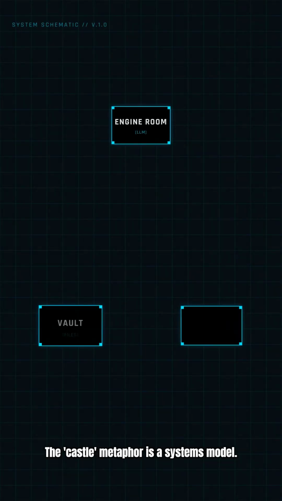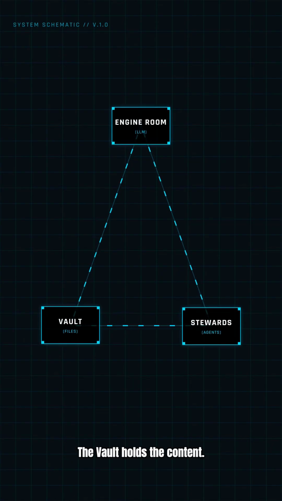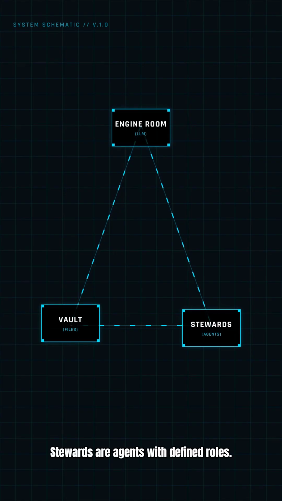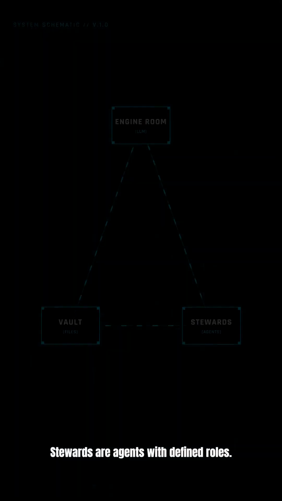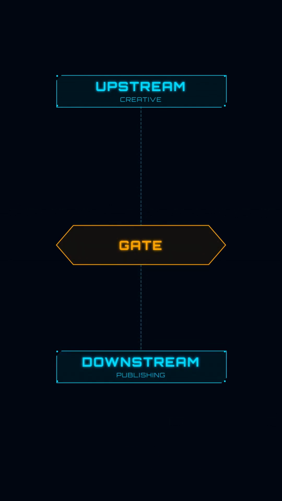The castle metaphor is a systems model. The engine room hosts the LLM. The vault holds the content. Stewards are agents with defined roles. We distinguish upstream, exploration and drafting, from downstream, publication and record. WordPress is not a brain, it is a ledger.